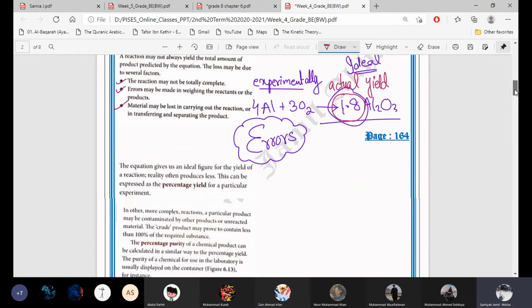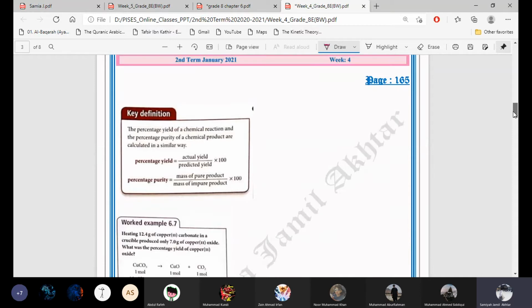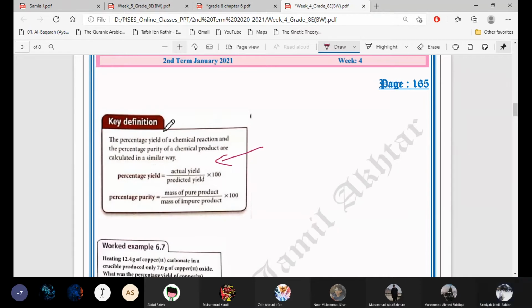On page 165, you can see the formula of percentage yield is written. The formula of percentage yield is actual yield over predicted yield multiplied by 100. We are multiplying by 100 because we are taking out a percentage. Actual yield is which we get from the chemical reaction, from the experiment, and predicted yield is which we take out from the equation. Most of the time this actual yield is given to us and we have to take out the predicted yield from the equation.